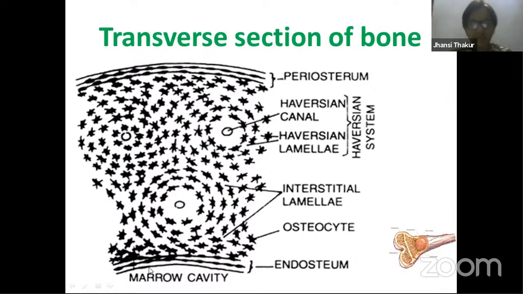So this is outer circumferential lamellae. This side we call them the matrix, and these black colored stars, don't label them as black colored stars. I'm going to teach you what it is. So this is outer circumferential lamellae. In the same way, very close to this endosteum, you have longitudinal circumferentially placed lamellae, the inner circumferential lamellae.